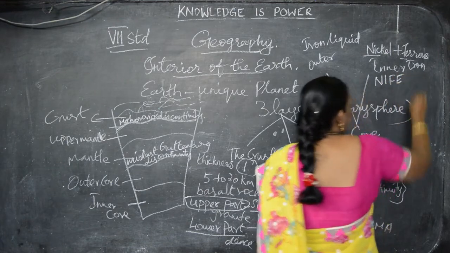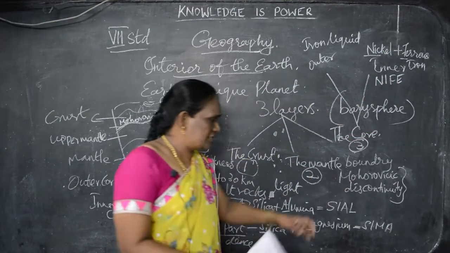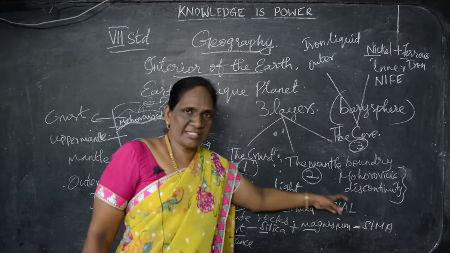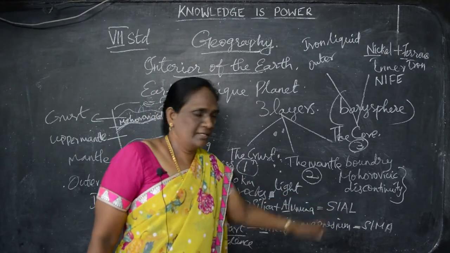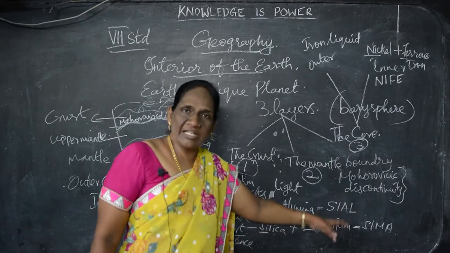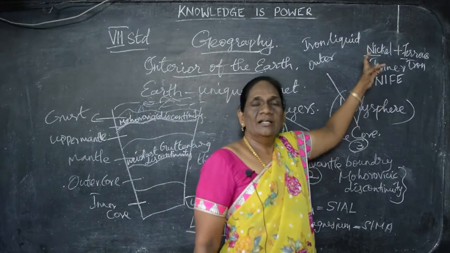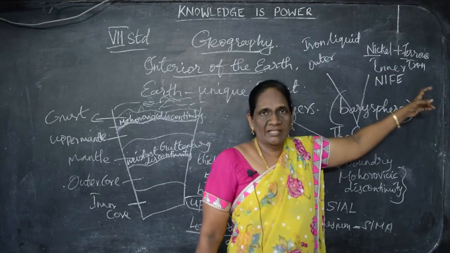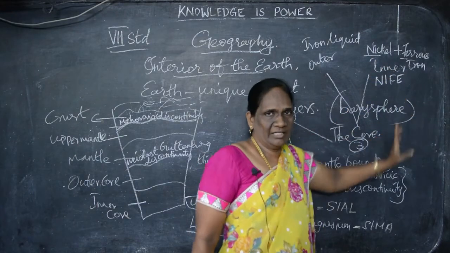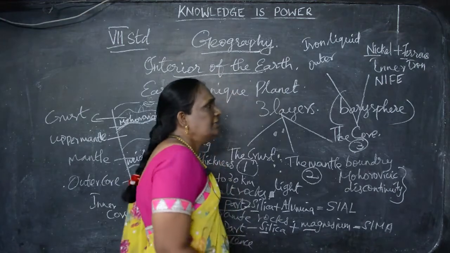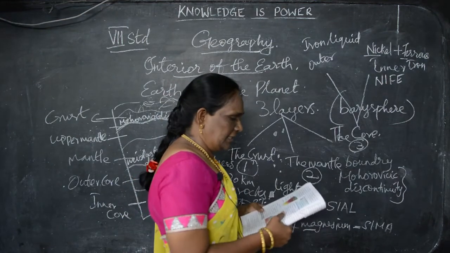So it is called NIFE, knife. We studied Cl, silica plus alumina, and Sima, silica plus magnesium. Like that, knife is nickel plus ferrous. Can you follow? We can see this in the inner core of the earth.